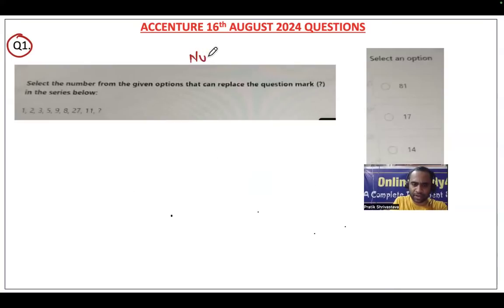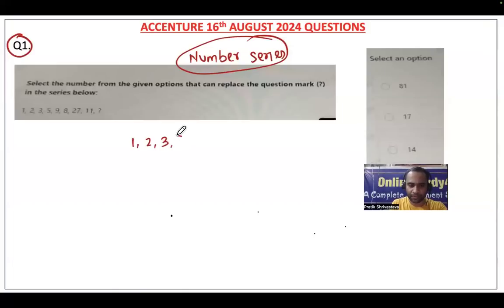First question belongs to the topic number series. Select the number from the given options. We have 1, 2, 3, 5, 9, 8, 27, 11, and then what? Now, friends, whenever you see a question in number series, the first thing is you should be able to get an idea of what exactly is happening, and for that practice is required.